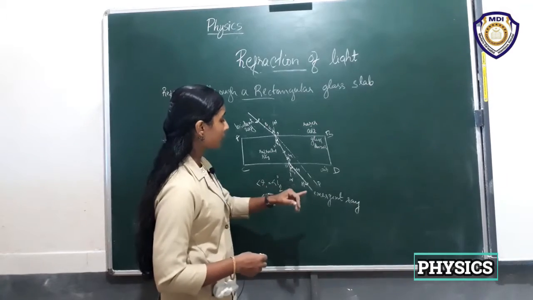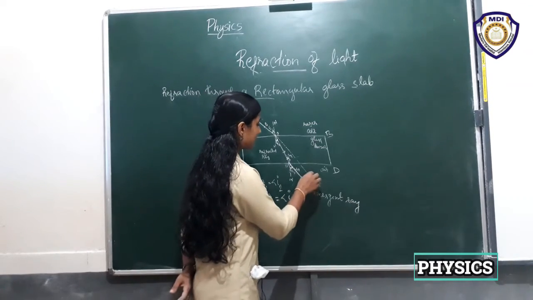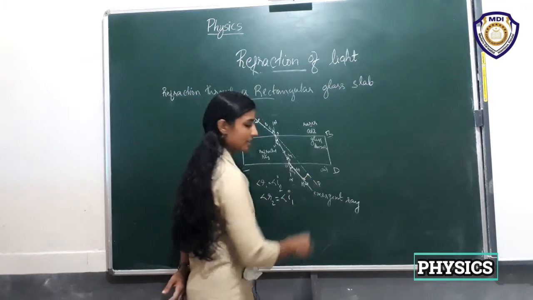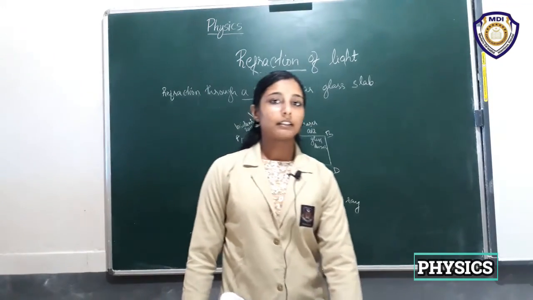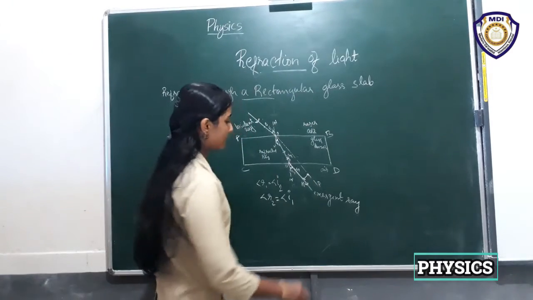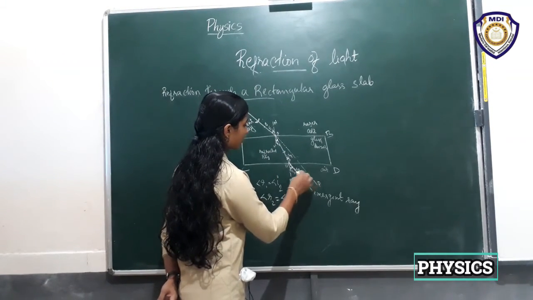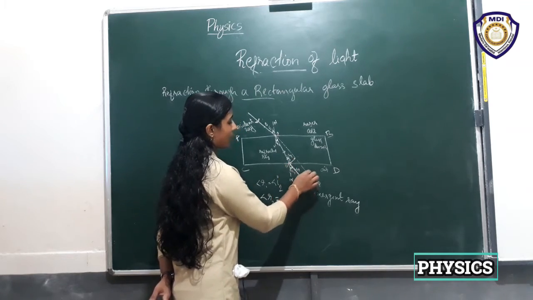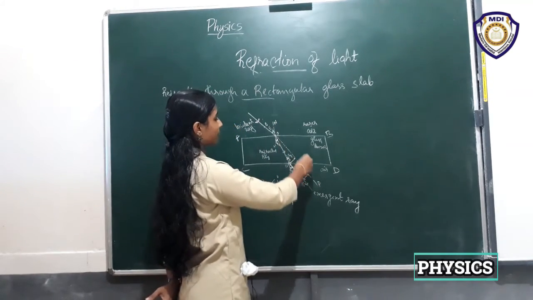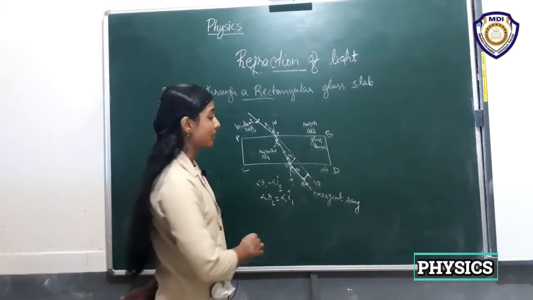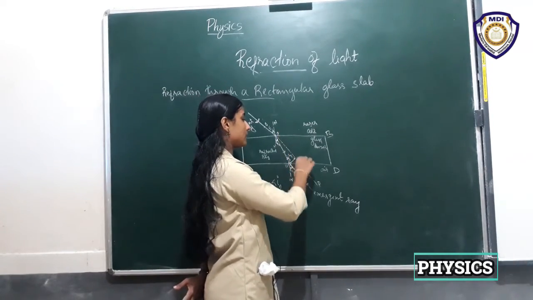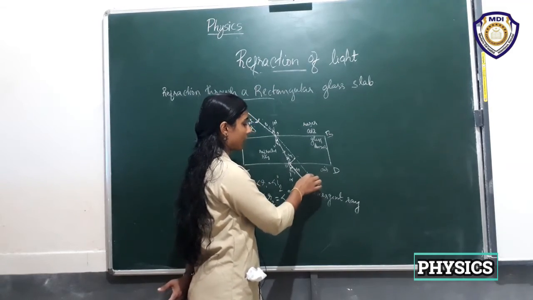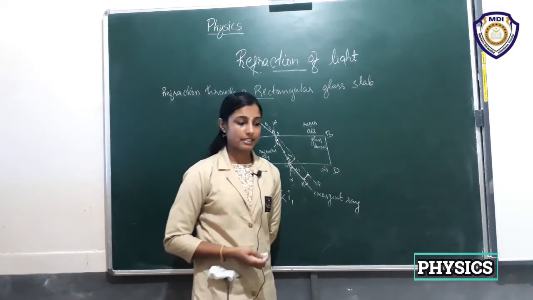There is one more thing you have to know. This distance, between the emergent ray and the actual incident ray if it traveled through a straight line, this shift is known as lateral shift.